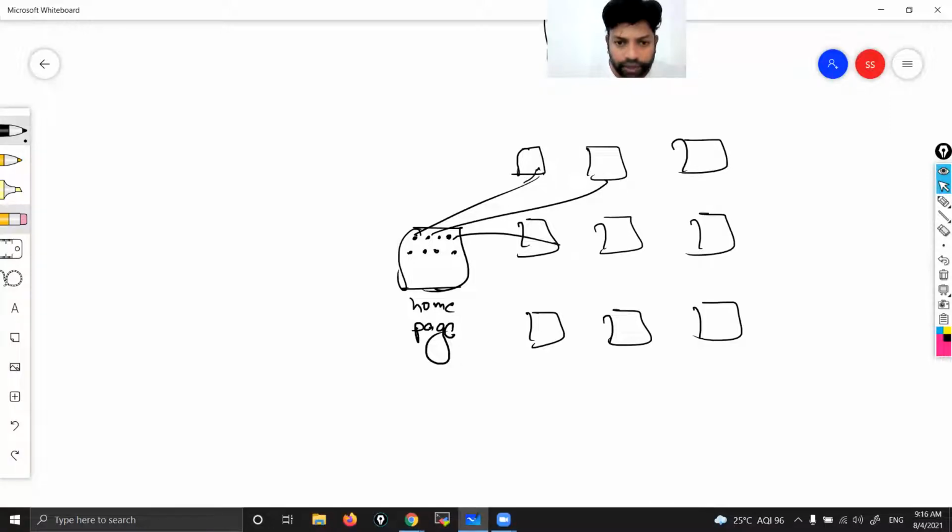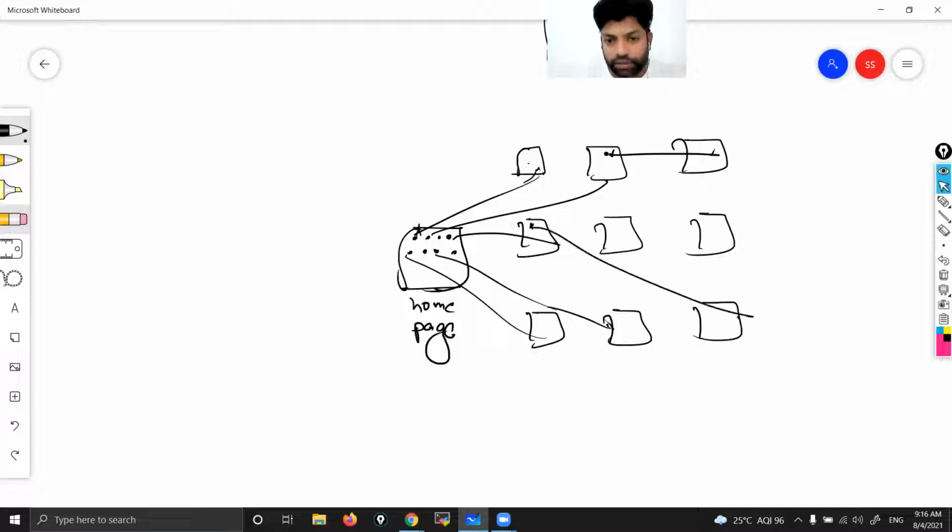Okay. So when I click this option, it is taking me to a backend page like that. These pages also, suppose here I have given one option. When you click that one, it will take you to this page. Okay, so all these pages we call web pages. Each page we call a web page.